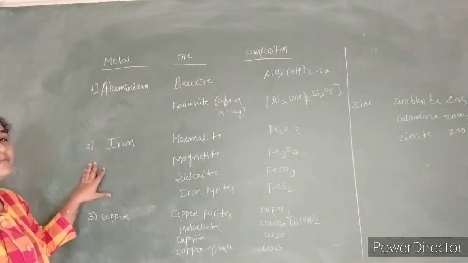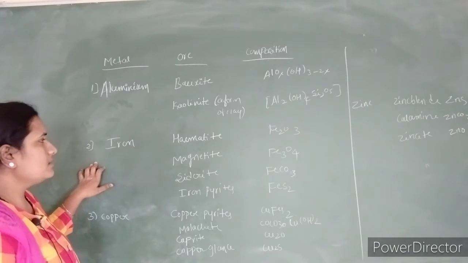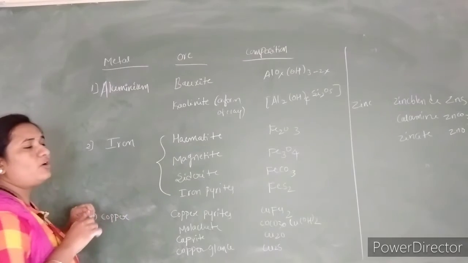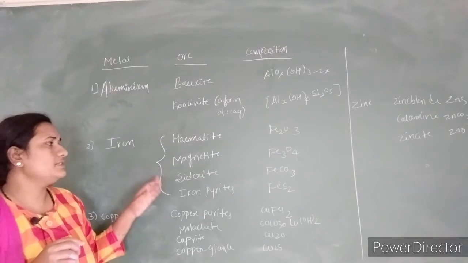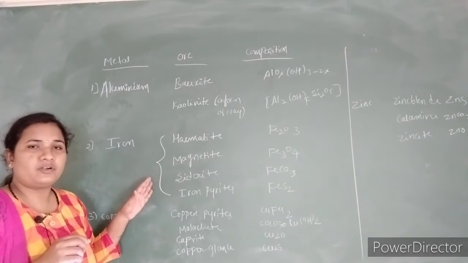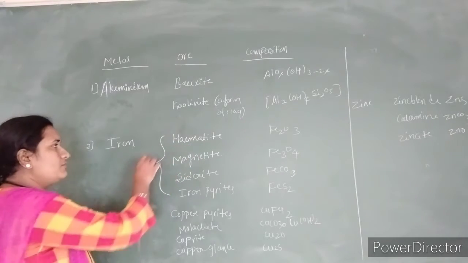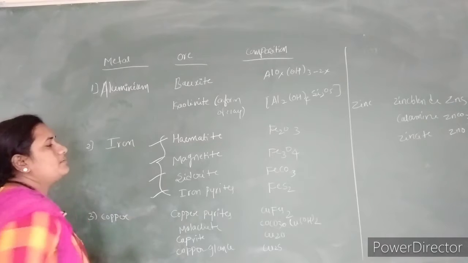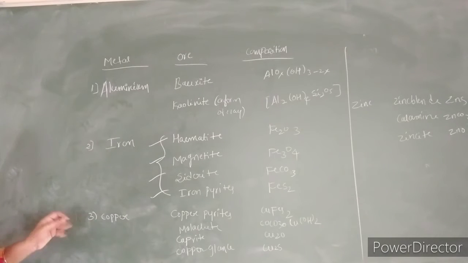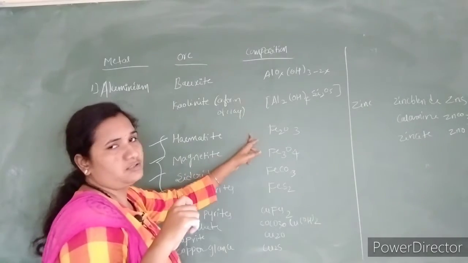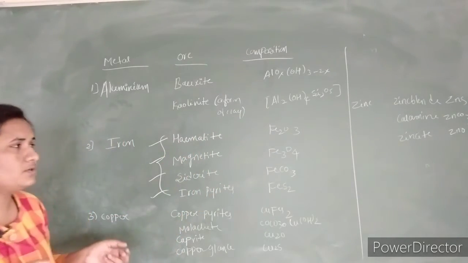Next to aluminium we have iron. Iron has four important forms of ore. One is hematite. You have to remember all four types because it is always asked in the CET. You have to write the chemical composition along with their names.